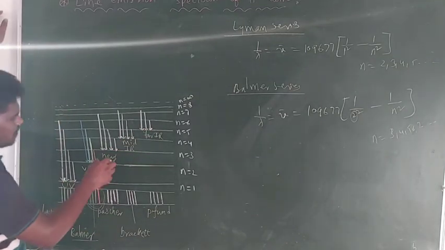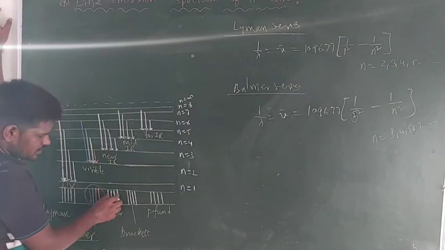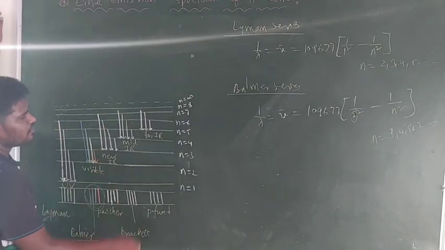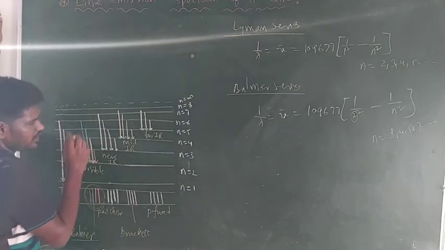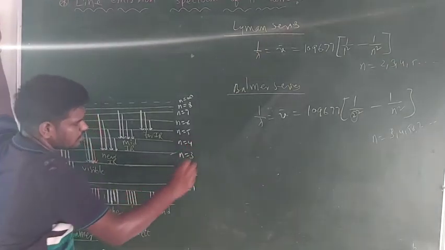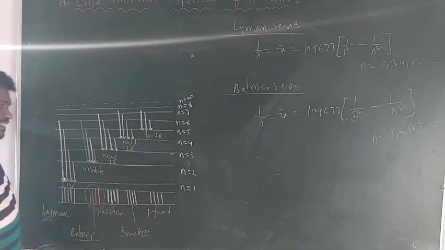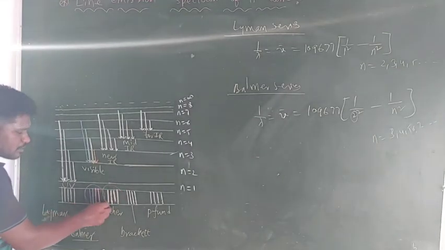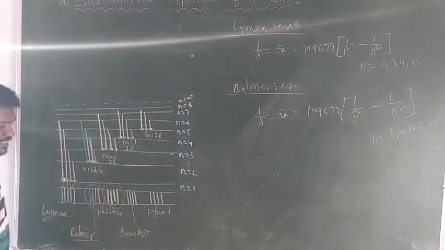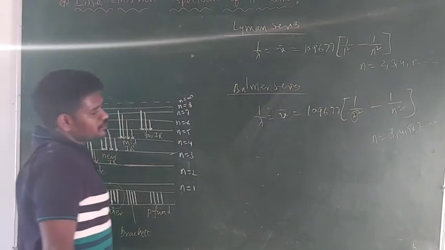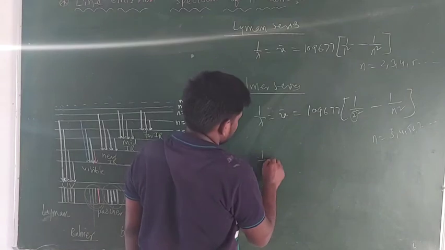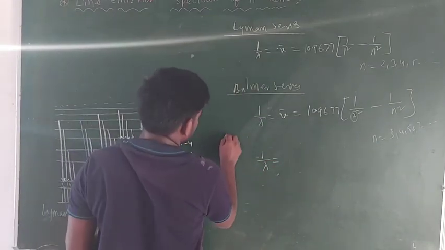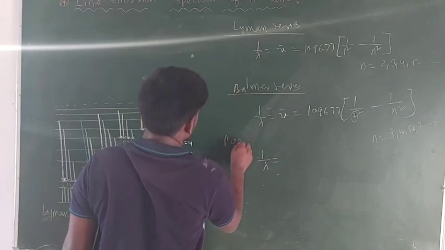So now you see, this is the third series. Here this third series of spectral lines is formed during the de-excitation of the electron from various higher orbits to the third orbit, and their wavelengths are present in the near IR region. This series of spectral lines is known as the Paschen series. And here the wavelength of emitted radiation we can find by using this formula. This is related to the Paschen series.